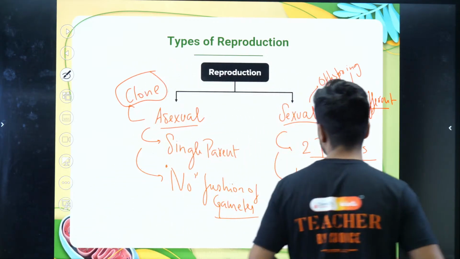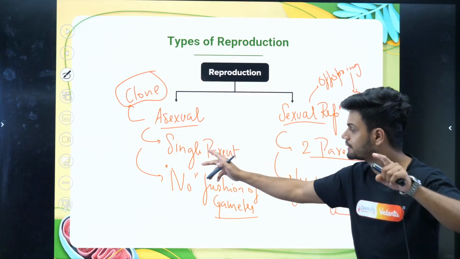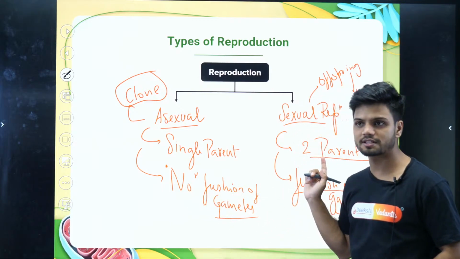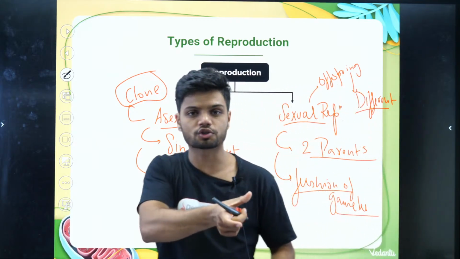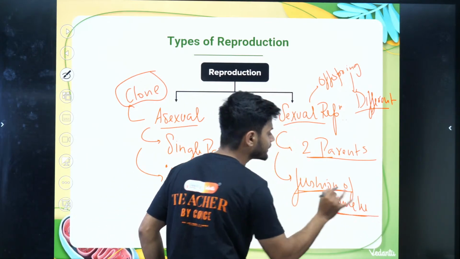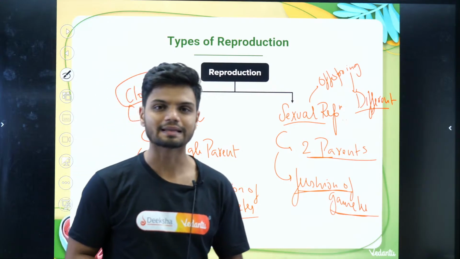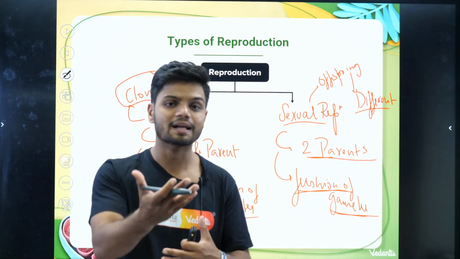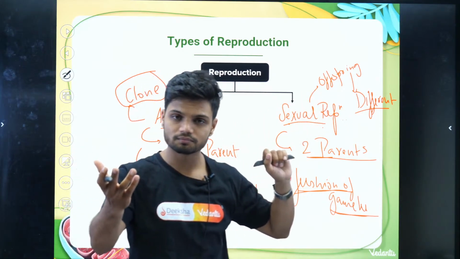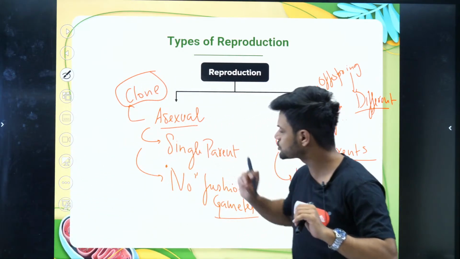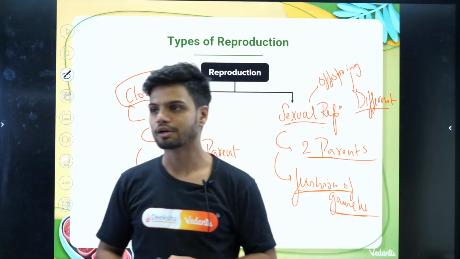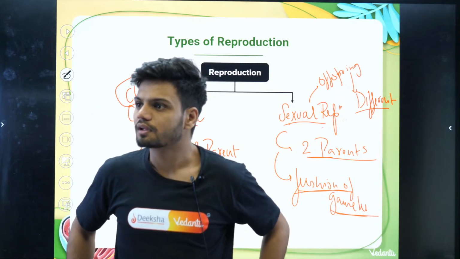Let me summarize it for you. In the case of asexual reproduction, a single parent is involved, and there is no fusion of gametes. But in the case of sexual reproduction, two parents are involved and there is fusion of gametes. The offspring in sexual reproduction is different from the parent. But in asexual reproduction, it is called a clone. Clear?